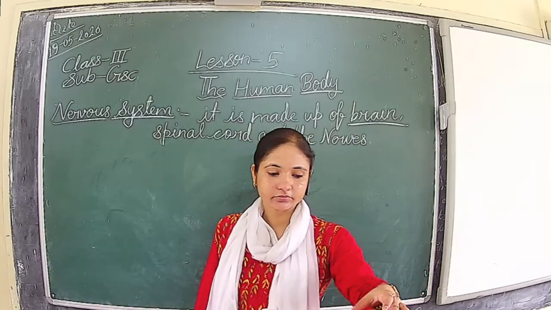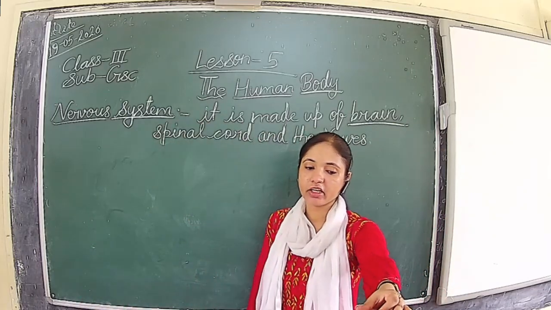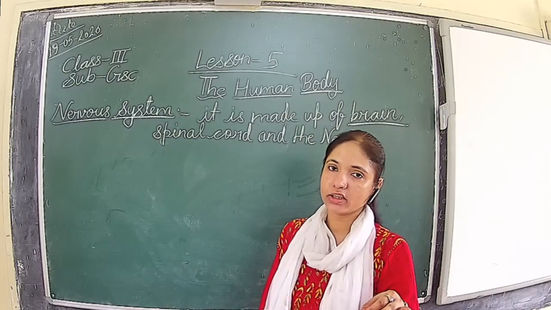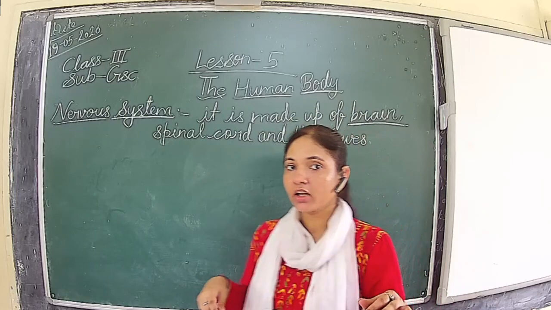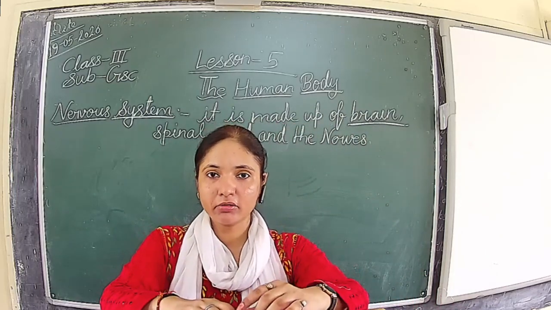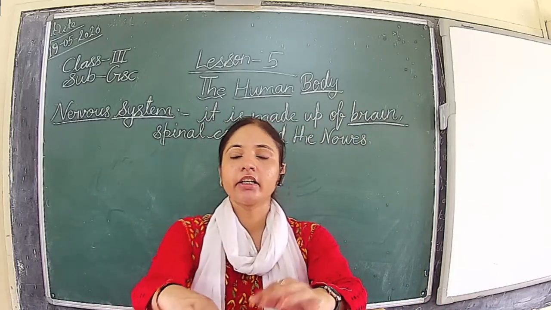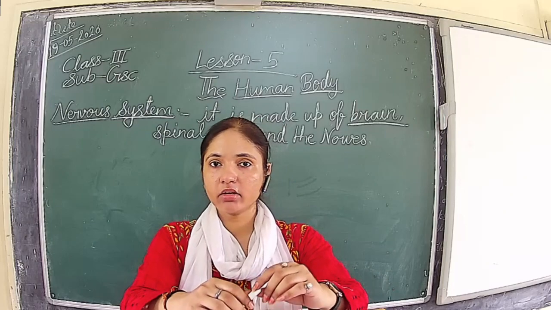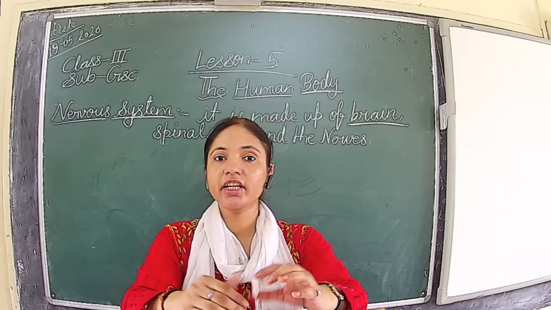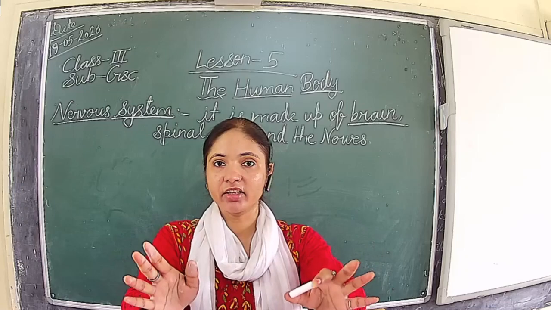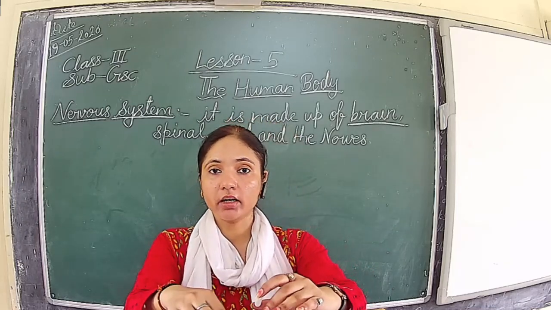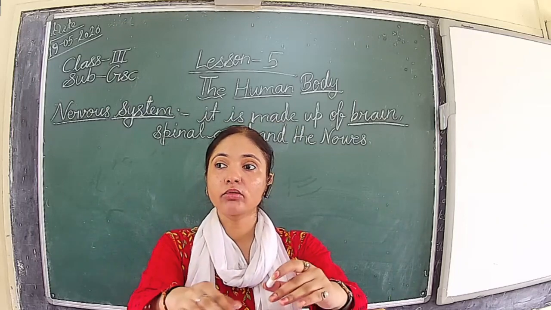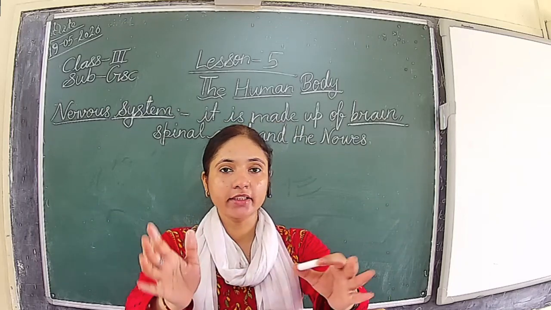Then it tells every other part of the body what to do all the time. Like in school, or in any company, there is a boss, or in school, the principal is there. So he gives direction to everyone what to do all the time, how to manage things in a school.